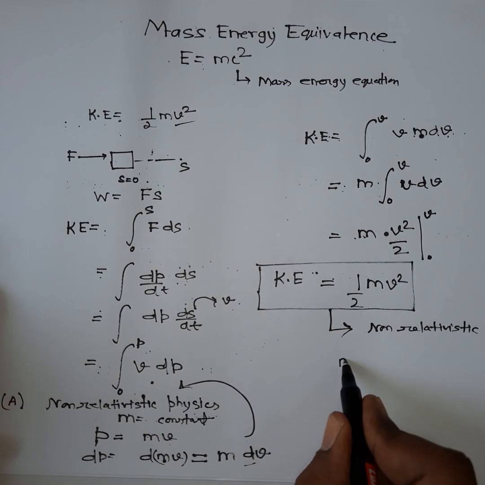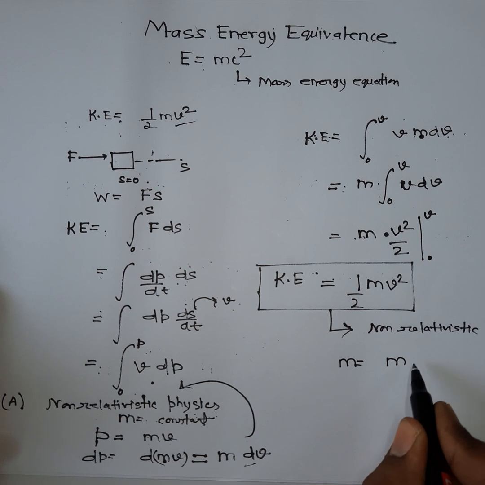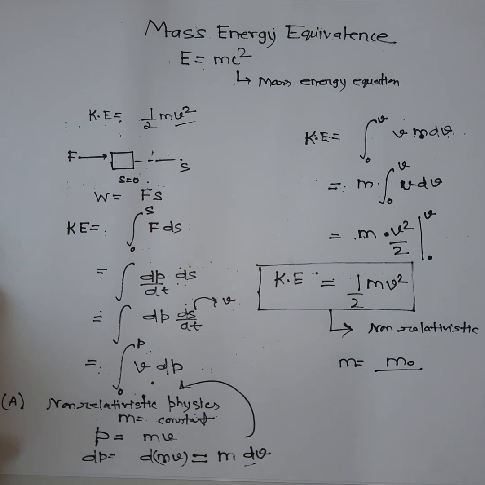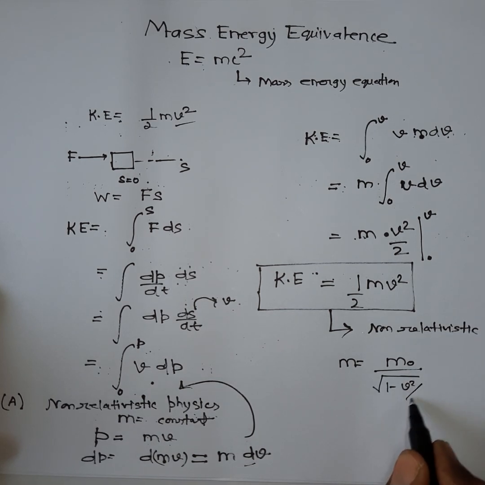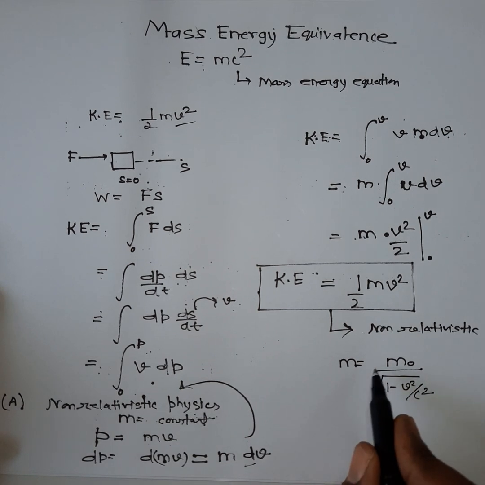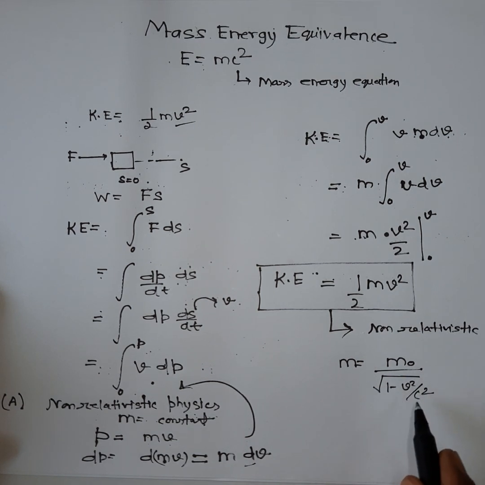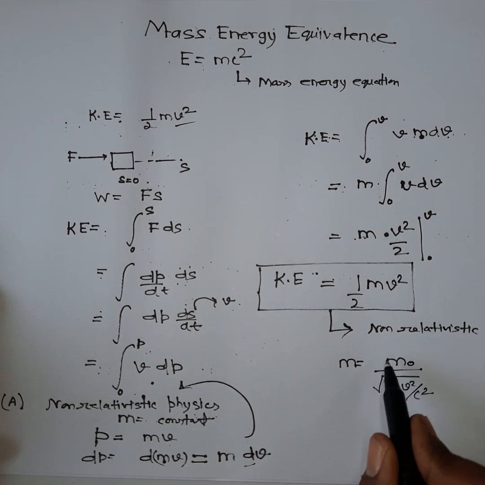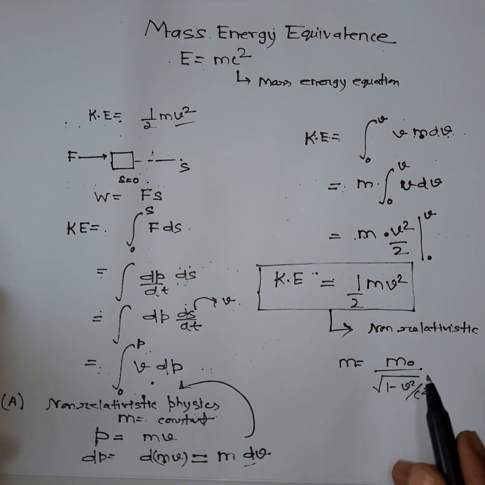Now what will happen if m is relativistic? You know, from the postulates of special theory of relativity, we have obtained the relativistic formula for mass variation, that is m is equal to m naught divided by square root of 1 minus v square by c square. So this tells us that mass also is a relative quantity.